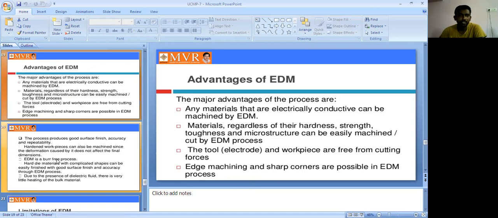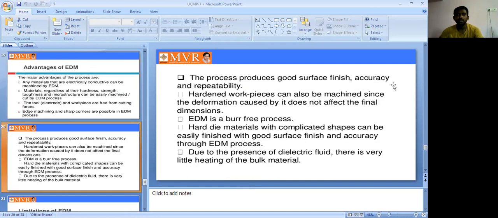In this process you can get good surface finishing, accuracy, and repeatability. Hardened workpieces can also be machined, since the deformation caused does not affect the final dimensions. EDM is a burr-free process. Die-hardened metals with complicated shapes can be easily finished with good surface finish and accuracy through the EDM process.